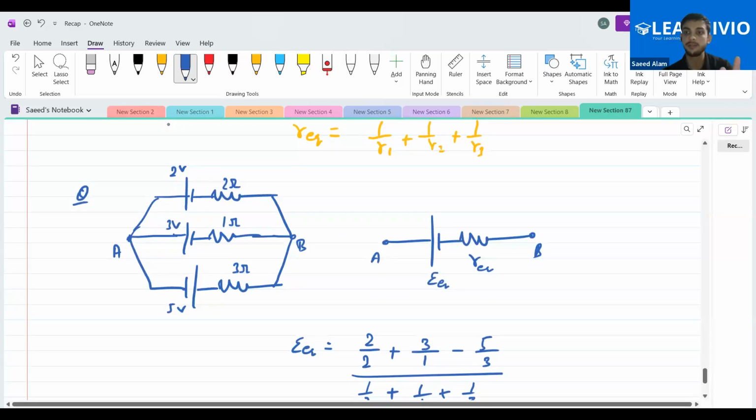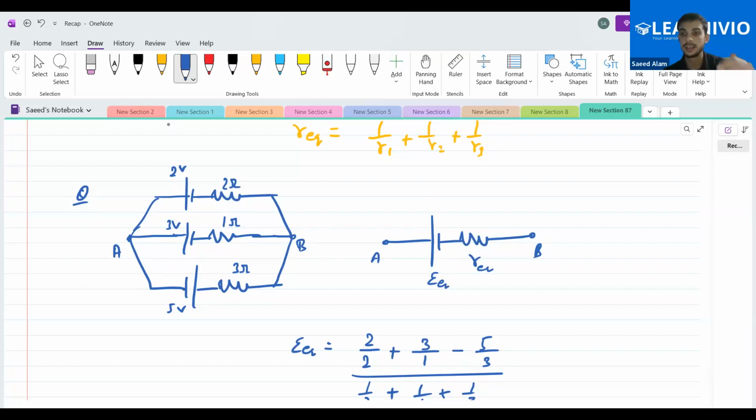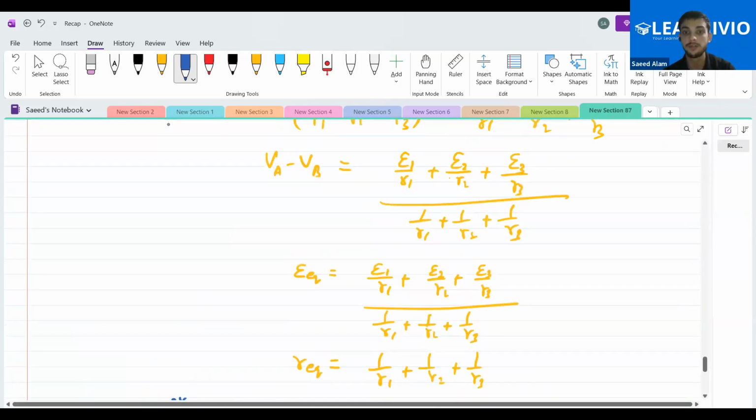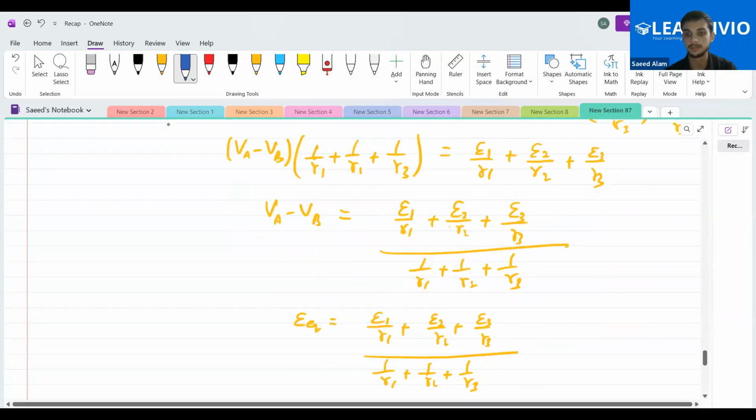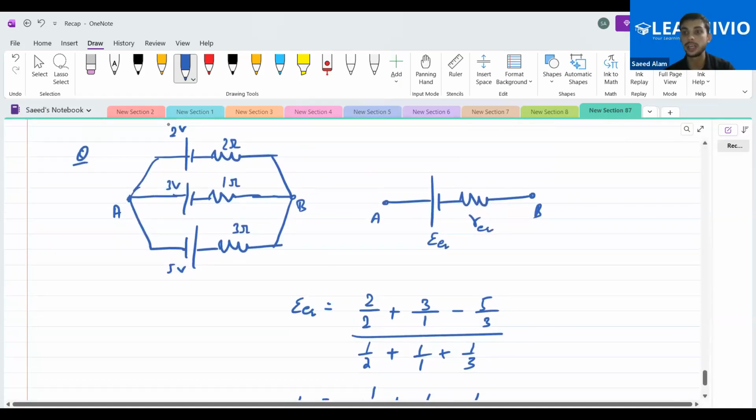Although I'm giving you the hint that you will get very little chance to do this, I'd suggest you do it whenever you feel the question is meant for this concept. Otherwise apply KCL and KVL. Although you can see that while finding this derivation, we are actually using KCL and KVL. So whatever the question being asked here, it doesn't matter.